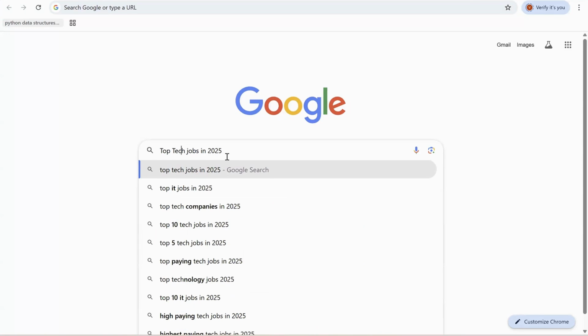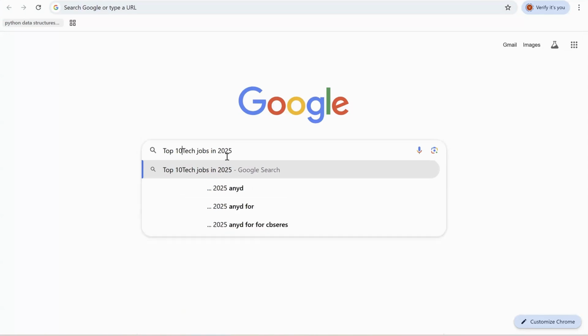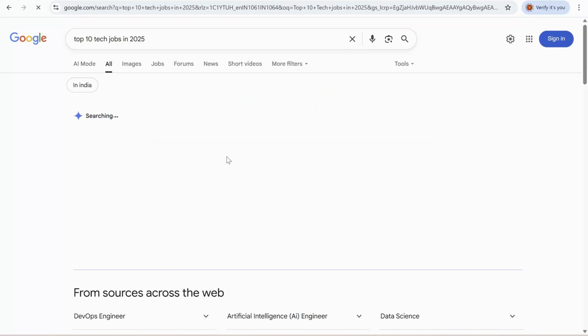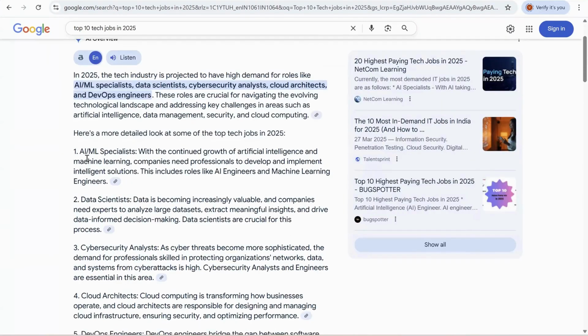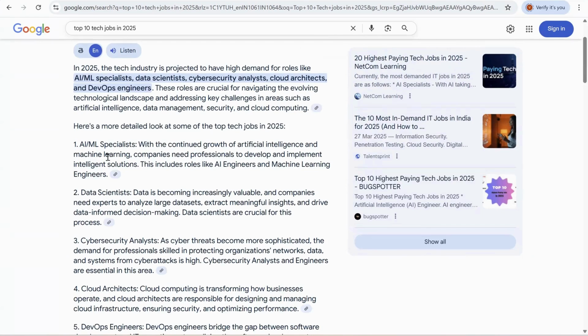Top 10. So let me give you an insight here. Top 10 tech jobs. If you look, guys, you can see the number one job here is AI and ML specialist. So now you can understand why you have to learn AI and ML today. Whether you are eyeing any kind of job in any sector, companies across the globe are using AI in different ways, and they require professionals who know AI, or who can work in AI or with AI, in different ways.